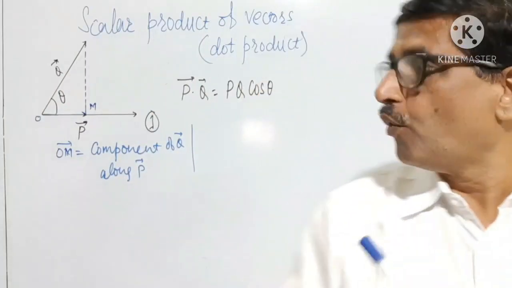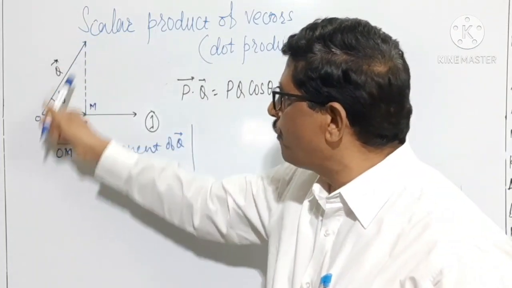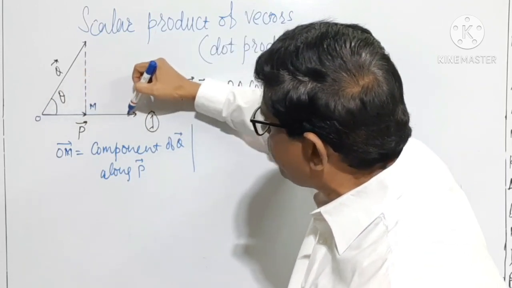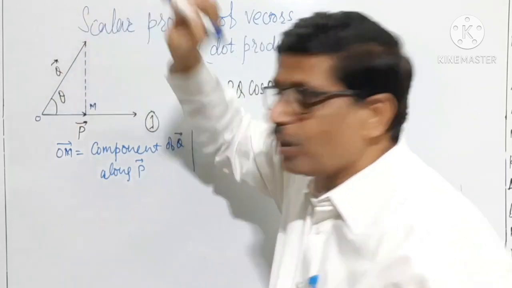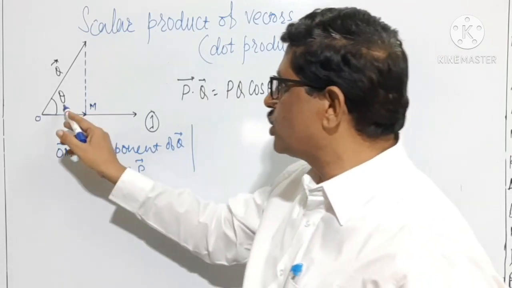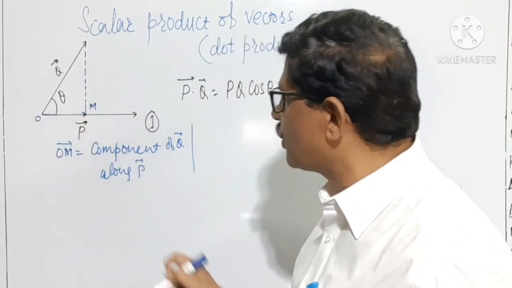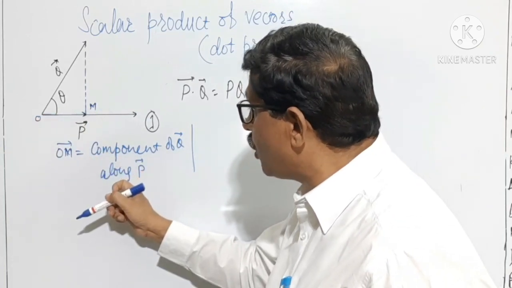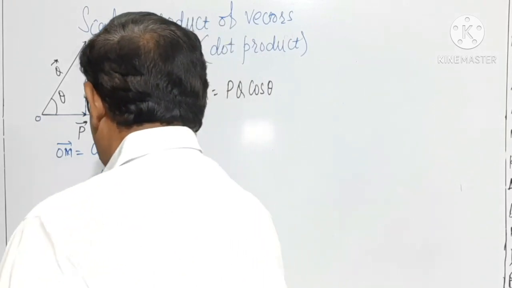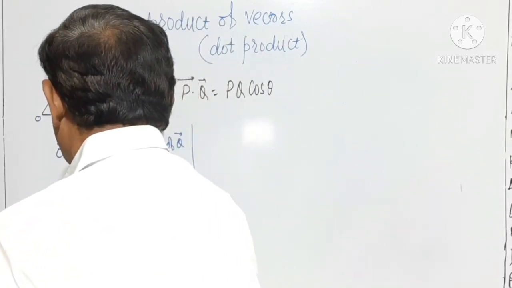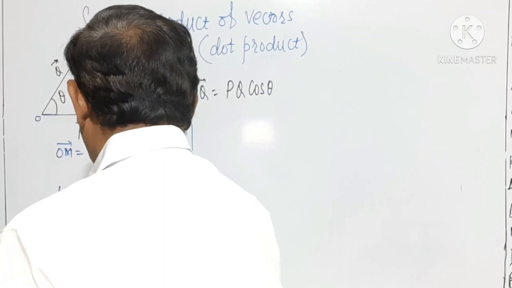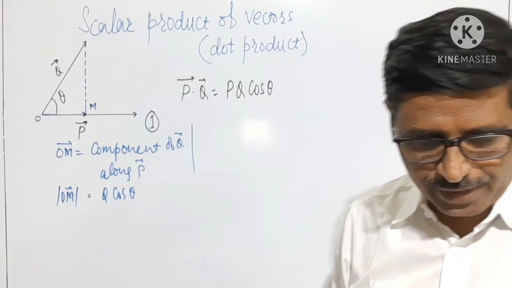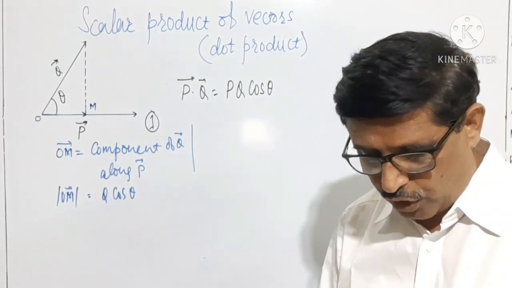What is OM? Here OM is the component of Q. If I take the two rectangular components, one will be along P and the other perpendicular to P. The adjacent component is the cos component. Therefore, this OM is the component of Q along P, and the magnitude of vector OM is equal to Q cos theta. Magnitude of OM is Q cos theta.